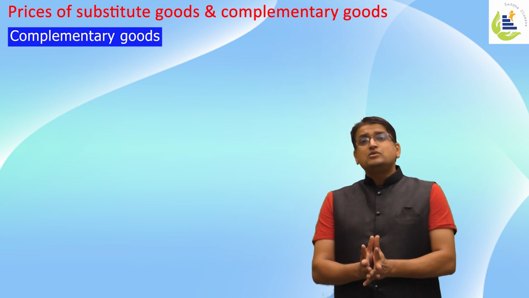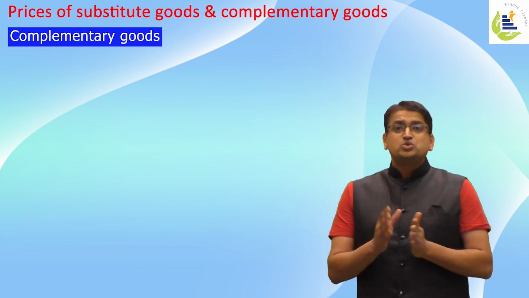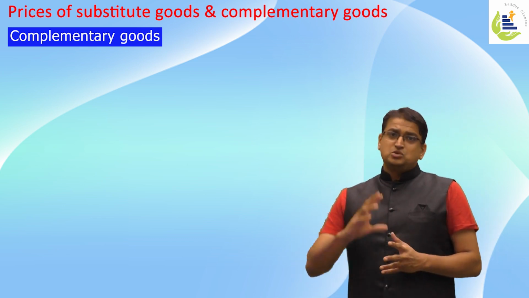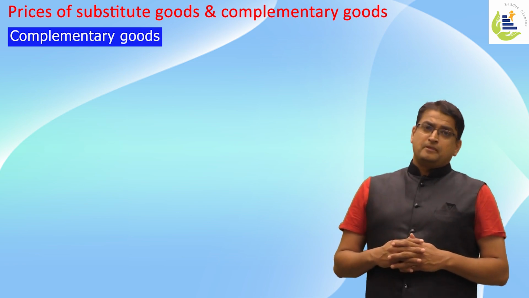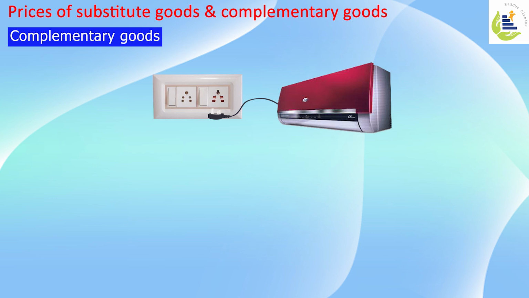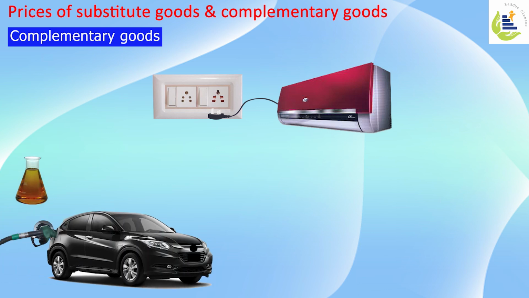Now, what are complementary goods? Complementary goods are two or more goods which satisfy a single want. So they go together to satisfy the want. Let's say electricity and AC. Let's say fuel and car, or petrol and car. Another good example will be mobile and SIM card.